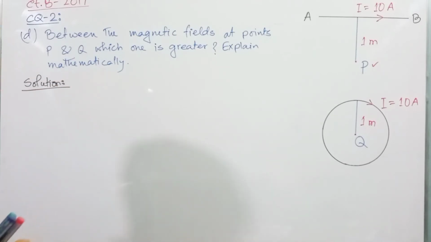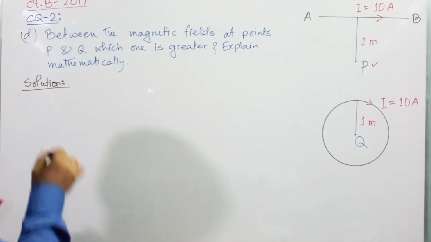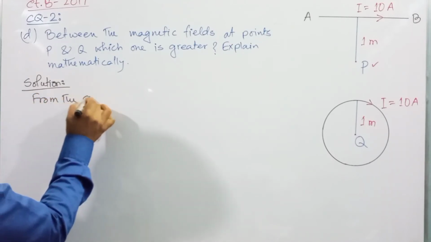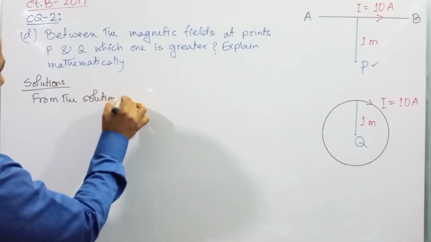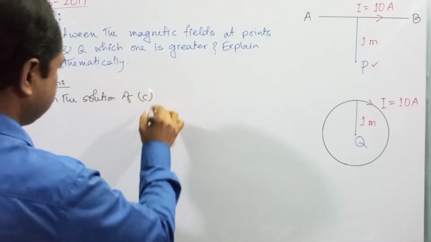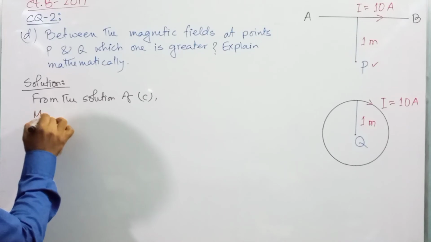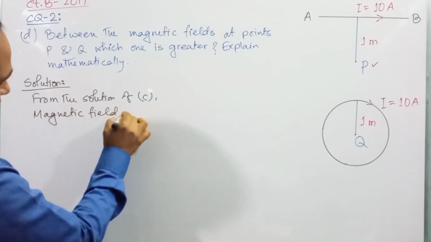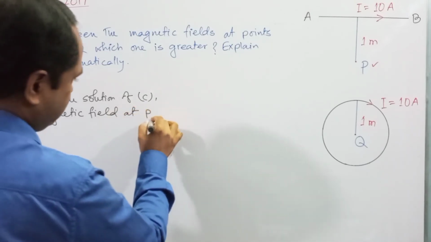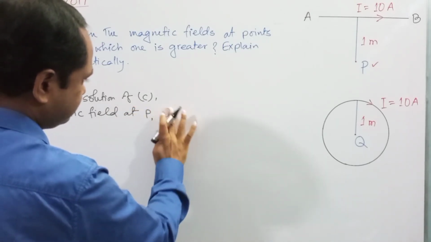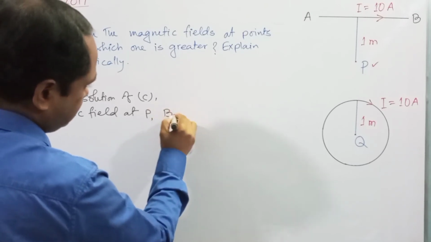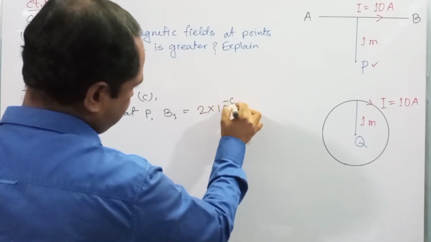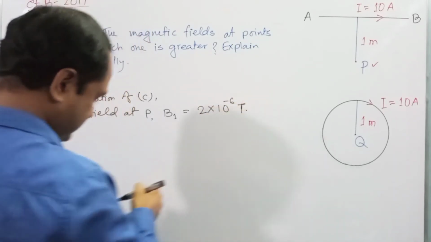Dear student, from the solution of C we got the magnetic field at P, denoted by B1, is equal to 2 into 10 to the power minus 6 Tesla, right?